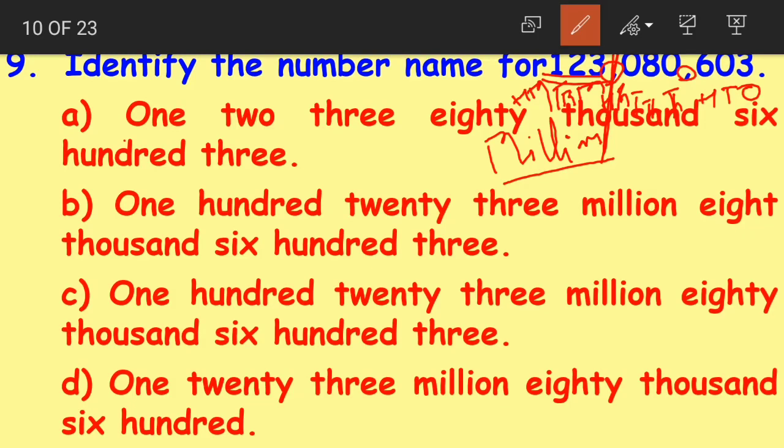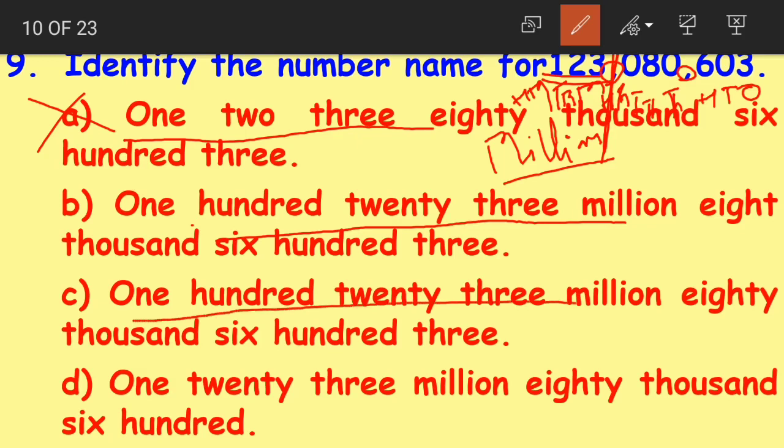Now let us look at the options here. Option A reads 1, 2, 3, 80,000. So this is the wrong answer. The next one reads 123 million. Yes, this might be the correct answer. Option C, 123 million. Again, this might be the correct answer. The last one reads 123 million, again the same. So we have eliminated only option A here.